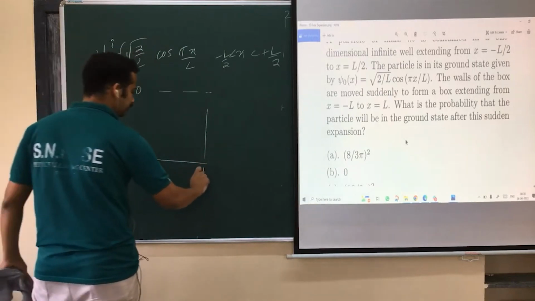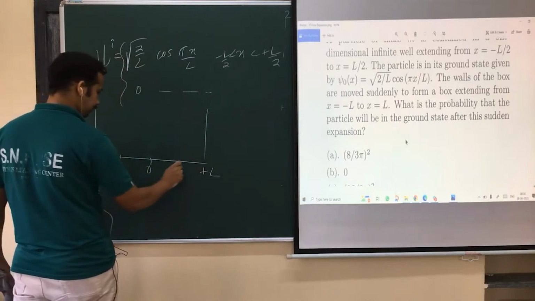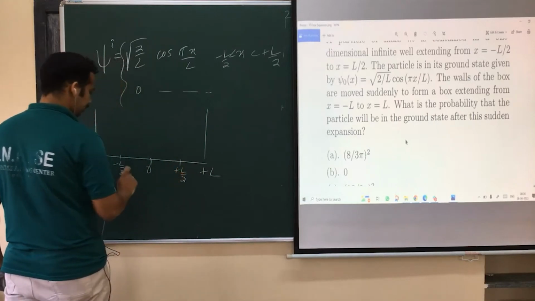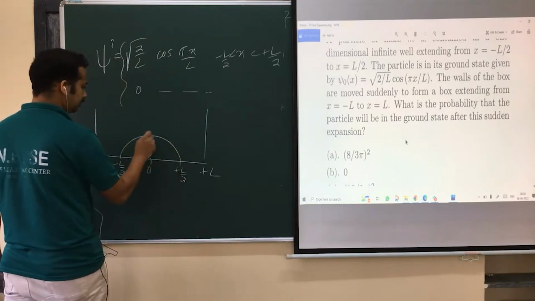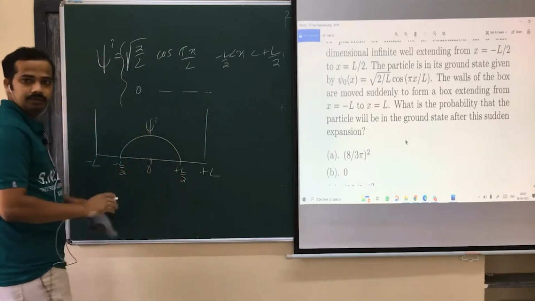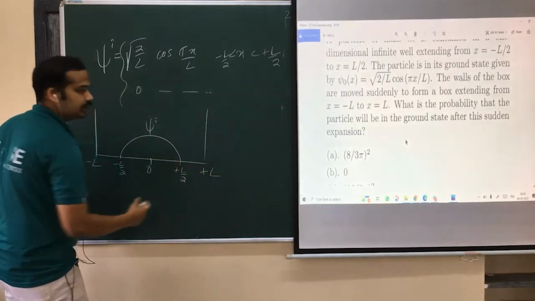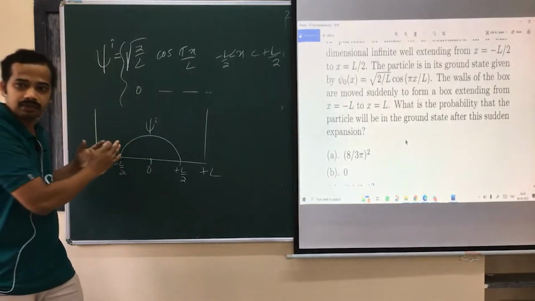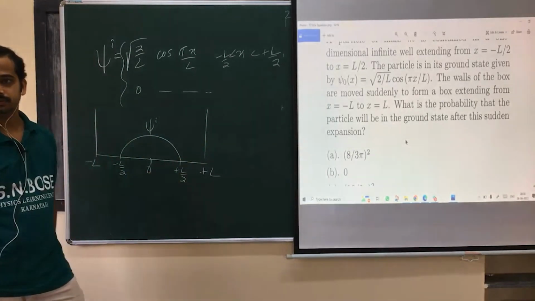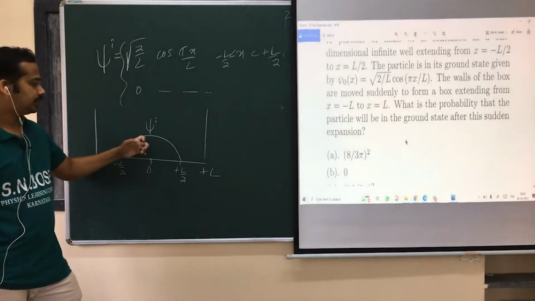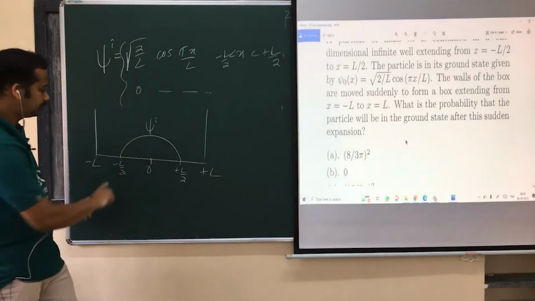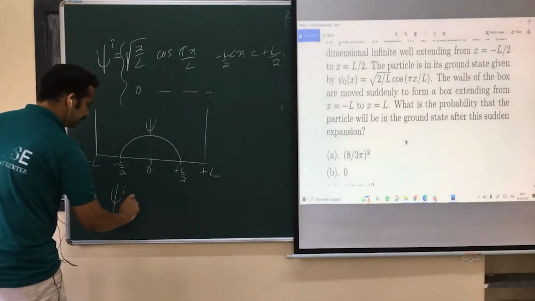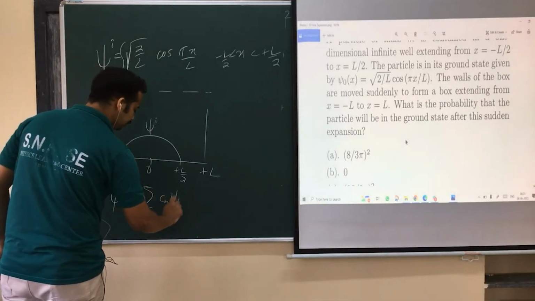If I want to give a very graphical idea, take minus L to plus L, and minus L by 2 to plus L by 2. Your ground state is like this. This is the initial state. The earlier box was like this. You suddenly expanded, so the wave function is unchanged. That's why it is called sudden expansion. Now this initial state should be expanded in terms of Cn into psi n new.